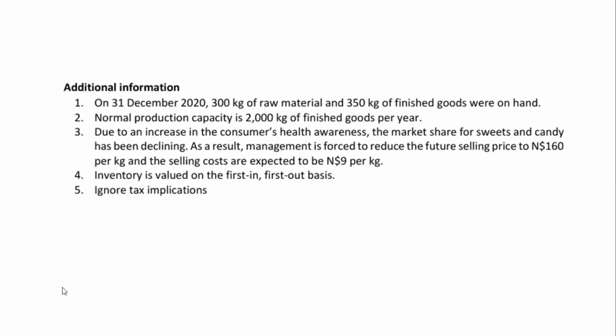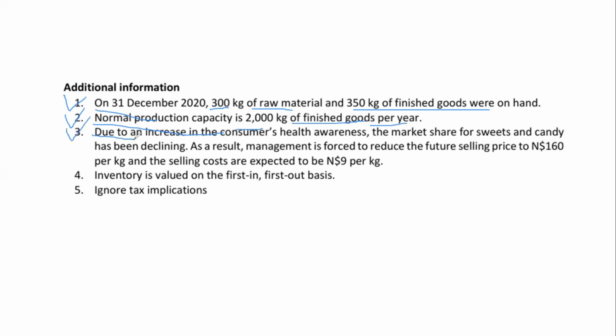Additional information. On 31st December 2020, 300 kg of raw material and 350 kg of finished goods were on hand. Normal production capacity is 2,000 kg of finished goods per year.